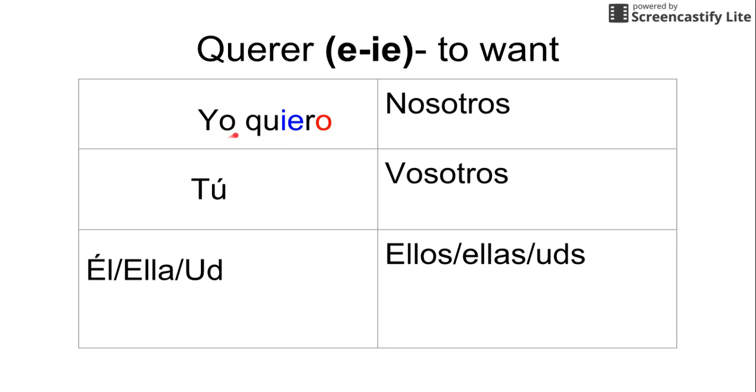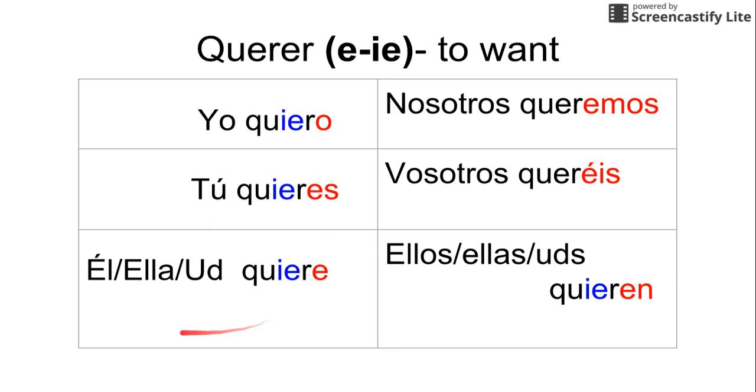Instead of querio, we get quiero. Quiero, yo quiero, I want. Tú quieres, you want. Él, ella, usted quiere. And now that we're outside of our boot, right? Now that we're outside in these two forms, the stem change has stopped. We now have queremos, no IE. Vosotros queréis, no IE. And then back to ellos quieren.